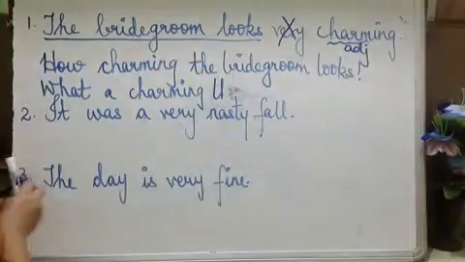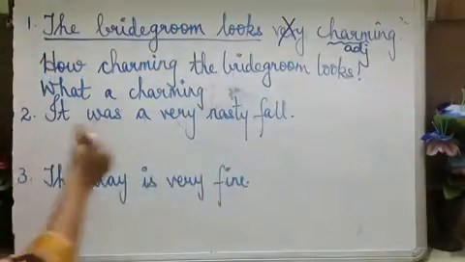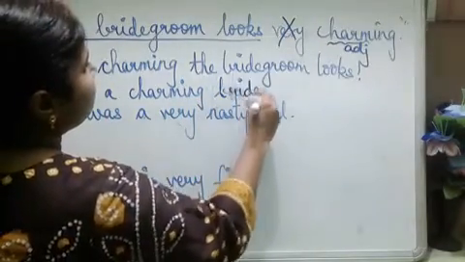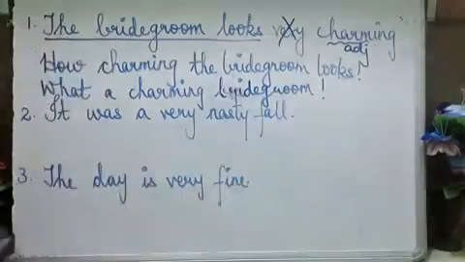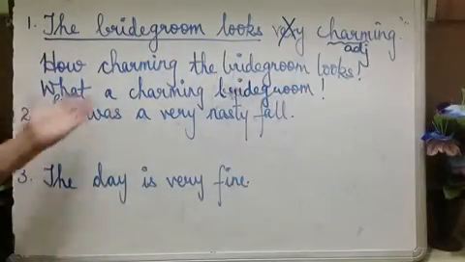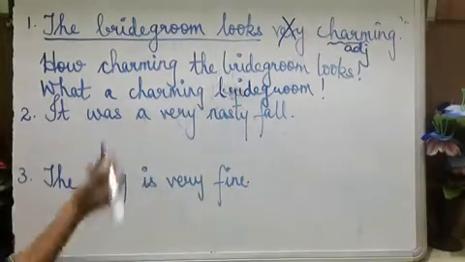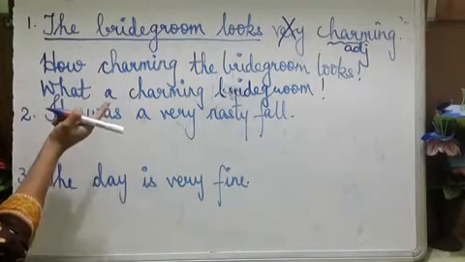The bridegroom, no need. "What a charming bridegroom" you can write. This is enough. You can use either of the ways.